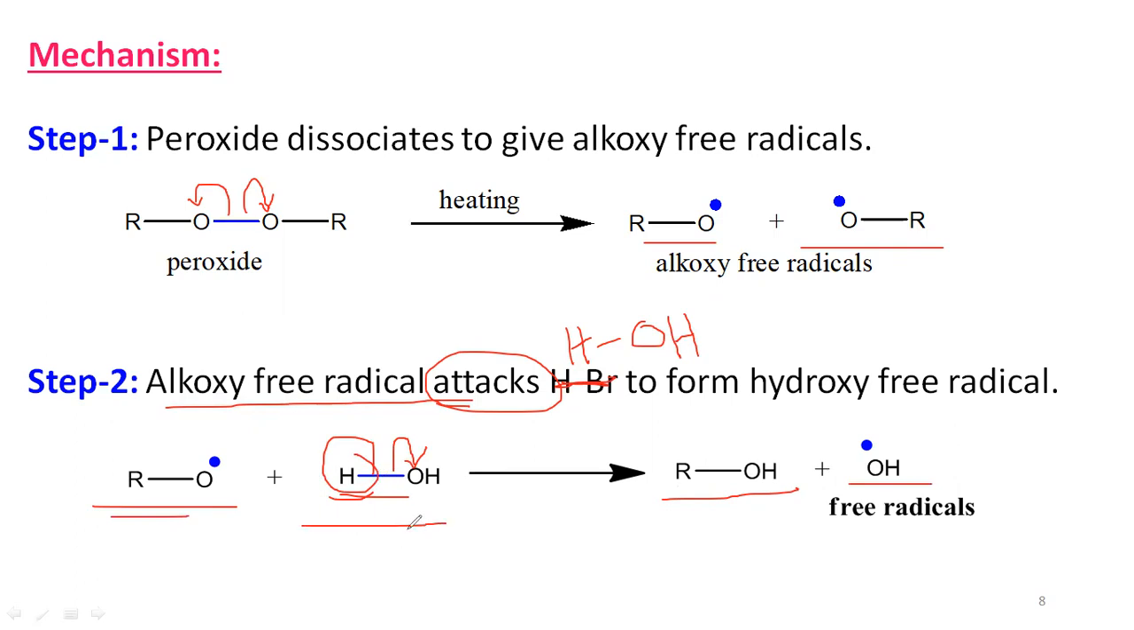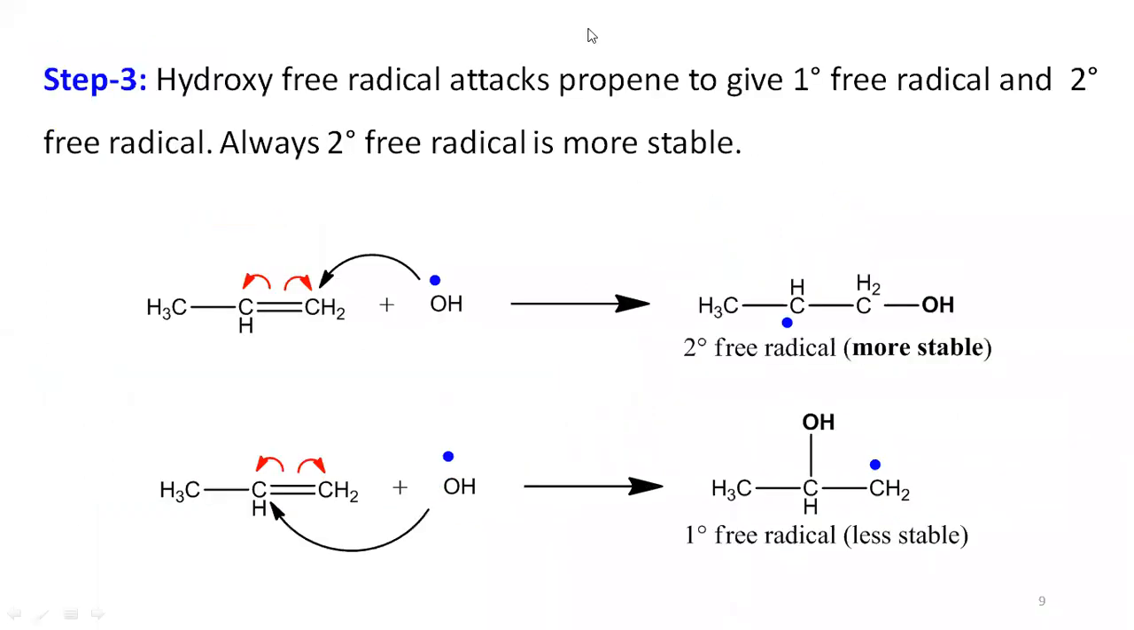Water consists of hydrogen bonded with OH, so bonding electrons are here also. Hydrogen takes one bonding electron, which produces the alcohol, and the other bonding electron is taken up by the hydroxide, which produces the hydroxy free radical. The hydroxy free radical produced in the second step attacks the unsymmetrical alkene, that is propene.